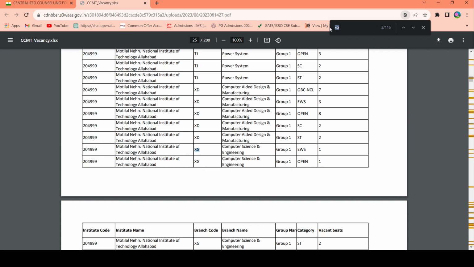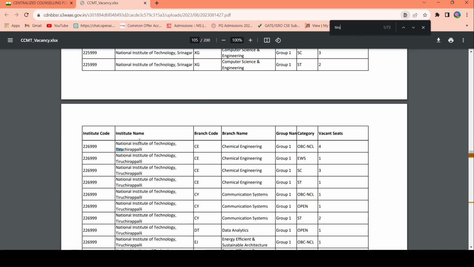So just see if the seat is available. You just have to search your branch. Let's say I search computer science and engineering, and we check if the seat is available for any institutions or not. Let's say I want to check the seat vacancy at NIT Trichy, so I have searched NIT Trichy. Let's say this is chemical engineering, Group 1 OBC. There are 4 seats vacant.